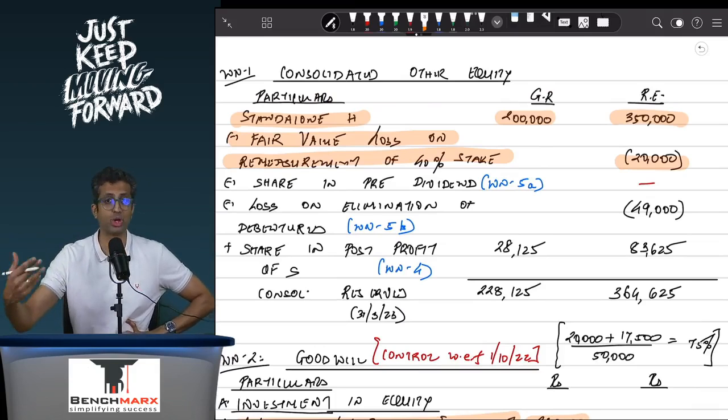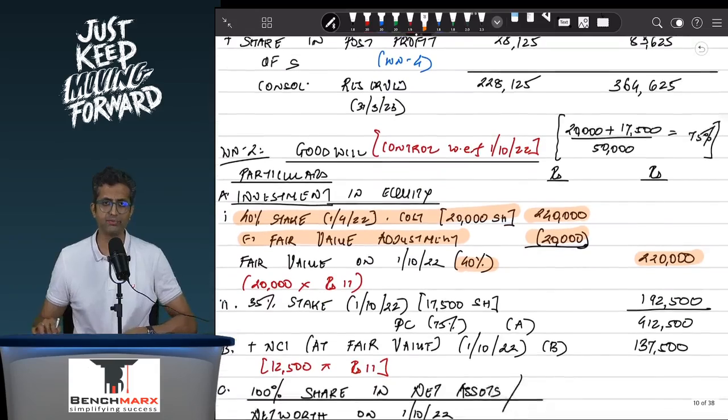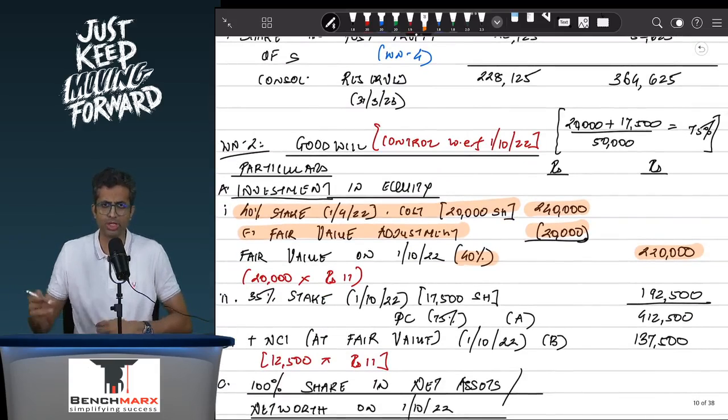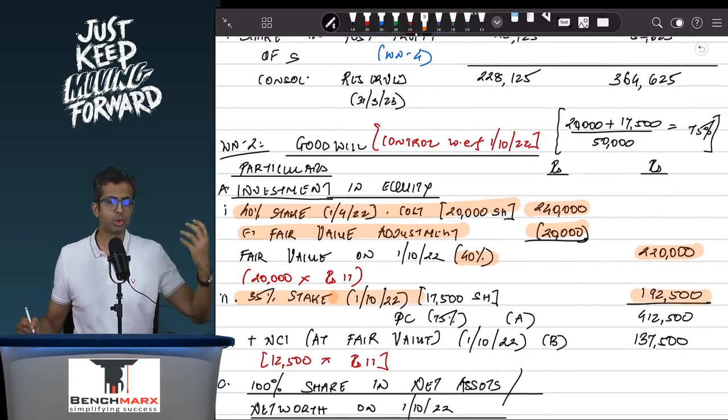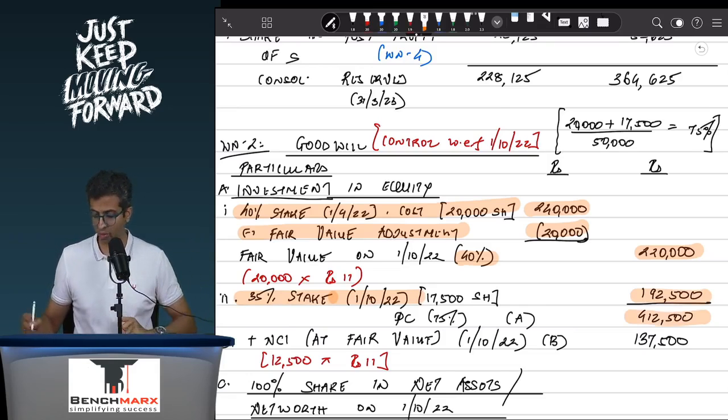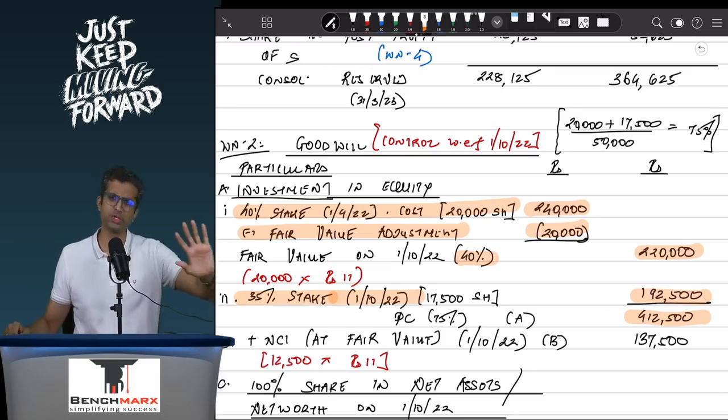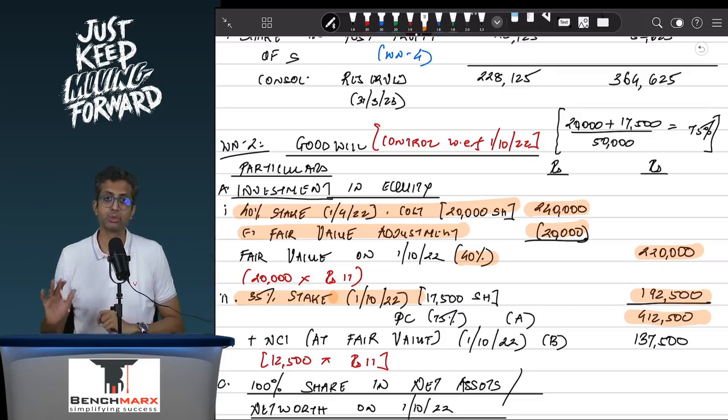However, there is also 1,92,500 that you have paid for the 35% stake, which is on 1st October 22, which will be a part of your investment. So this is 35% stake, 1,92,500, and hence for a total 75%, that is 40 plus 35, your total value for goodwill calculation on 1st October 22 would be 4,12,500. So no problems over here. This is how it should have been done. The Institute also in a way has done this working.